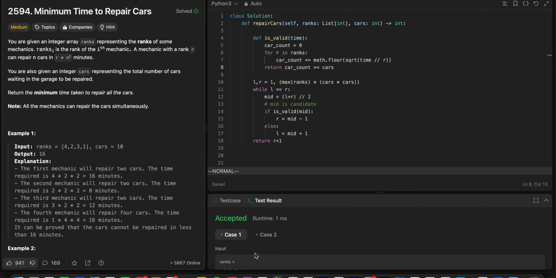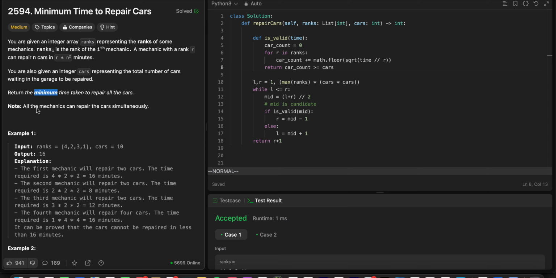I'm just trying to give you guys a hint for when you use binary search. It has this format where it gives you an array. So here there's an array ranks representing the ranks of some mechanics, and a mechanic with rank r can repair n cars in r times n squared minutes. So every mechanic can repair n cars in r times n squared minutes. You're also given an integer cars representing the number of cars waiting to be repaired, and it wants the minimum time to repair all cars, taking into consideration that the mechanics can repair all the cars simultaneously, so they can be repaired at the same time.